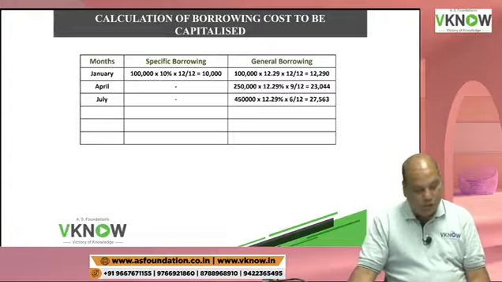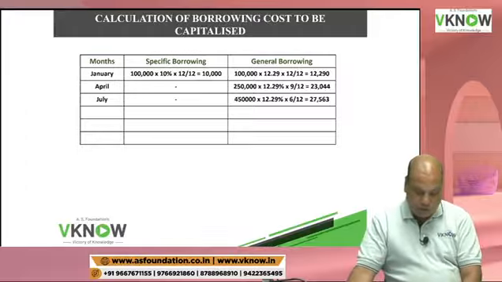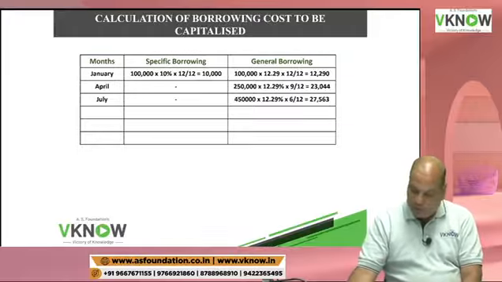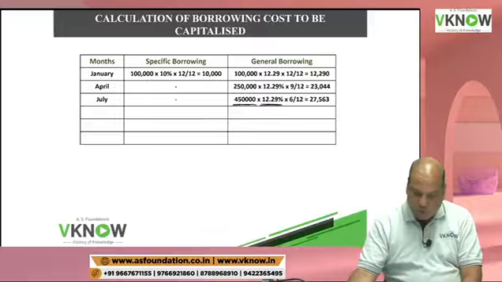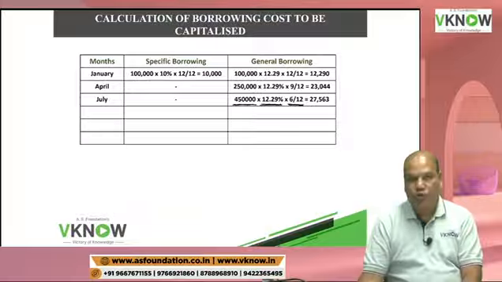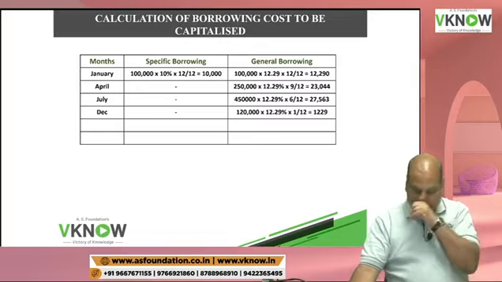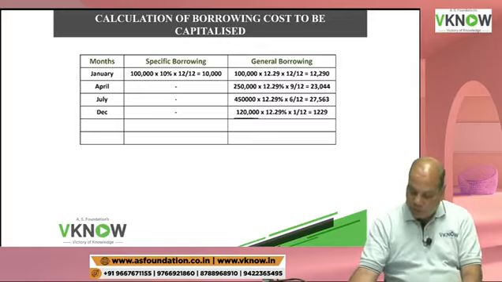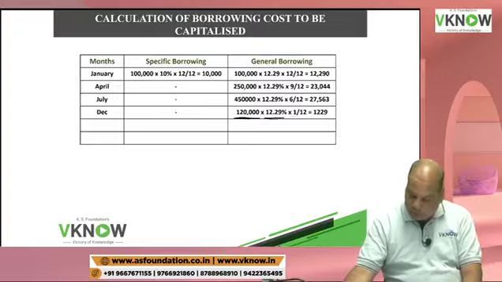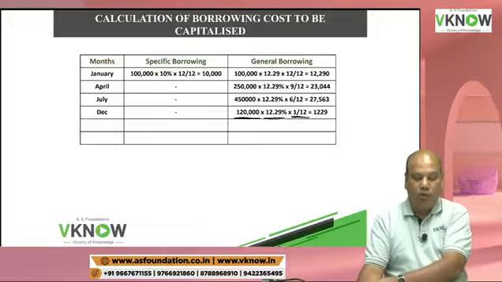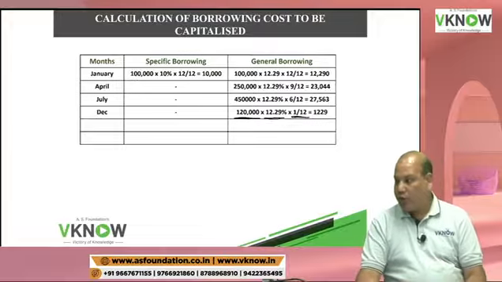And then write down July. July you have incurred 4,50,000 into 12.29% into 6 by 12, 6 months, 1st July to 31st December. 27563. Check. December: 1,20,000 into 12.29% into 1 by 12, that is 1229.